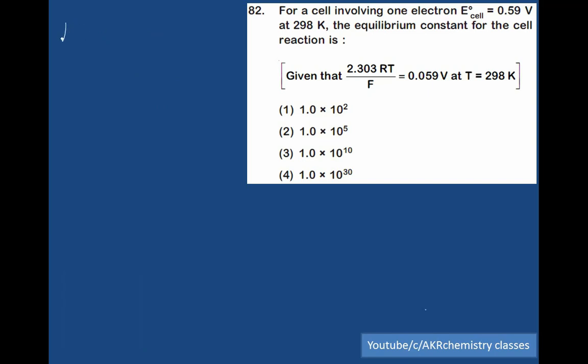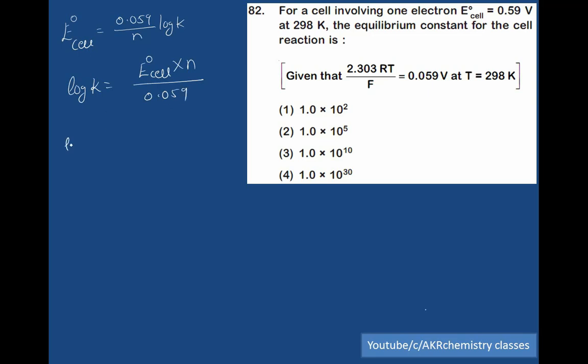We know that E0 of cell is equal to 0.059 by n into log K, or I can rewrite this as log K is equal to E0 of cell into n factor by 0.059.